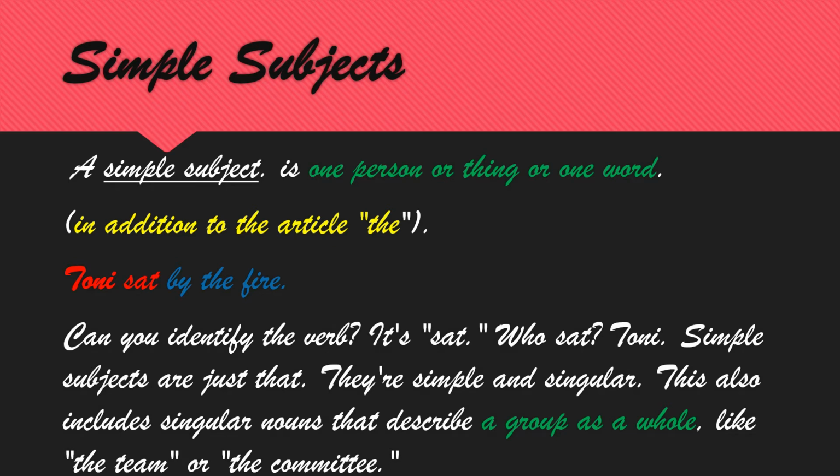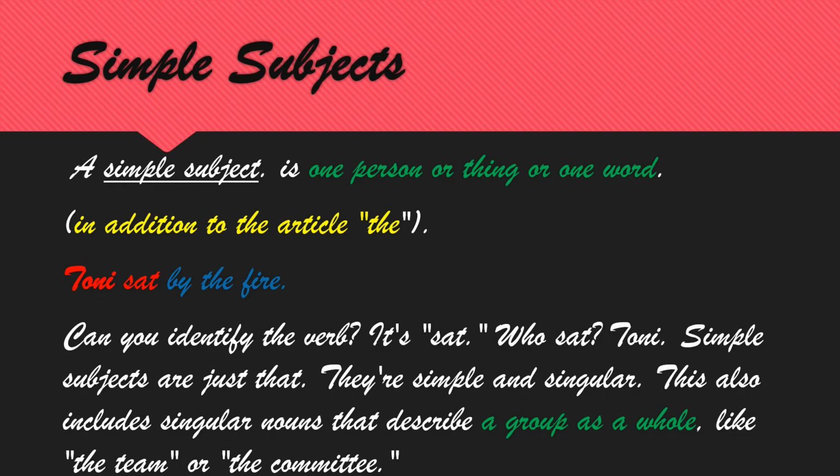Can you identify the verb? It's sat. Who sat? Tony. What is the subject here? Tony. What is the verb here? Sat. The subject is Tony and the remaining part is predicate. Simple subjects are just that.